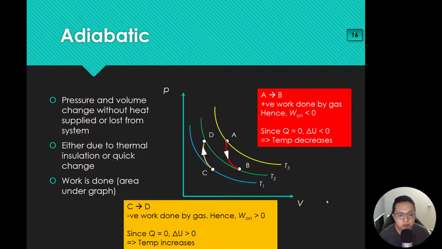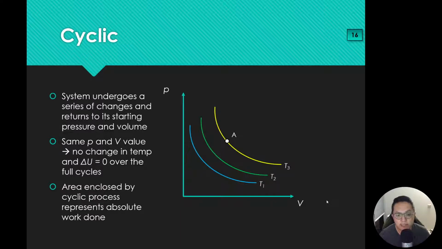Let's move on. Cyclic process, let me just show you on the diagram first. I start from point A and then I do a series of processes. A to B, B to C, and back to A. So this system goes from A to B, and then B to C, and then C to A. So right now, I undergo a series of changes and return to the starting pressure and volume. Because I start and end off at the same point, the P and V value is the same. And there's no change in temperature, and therefore delta U equals 0 over the full cycle.